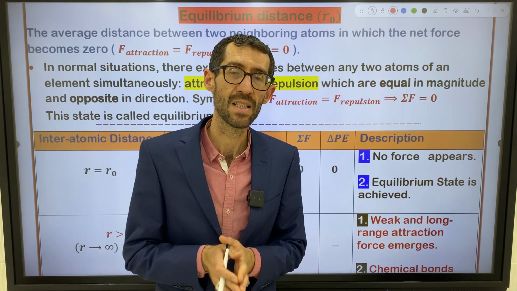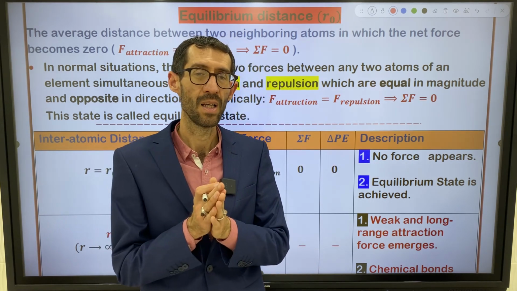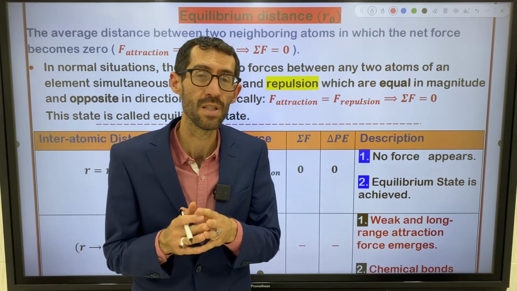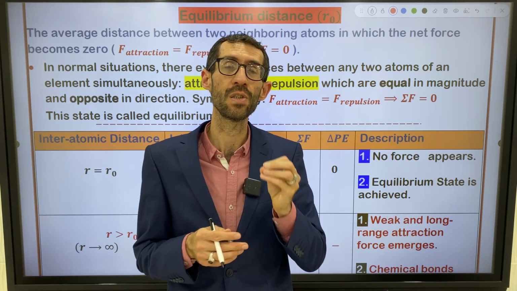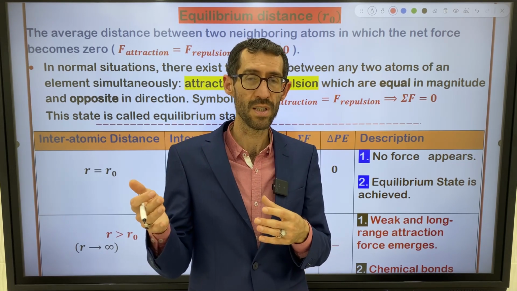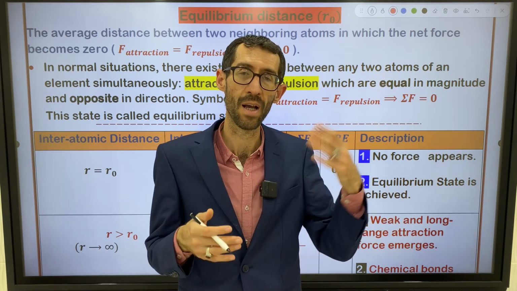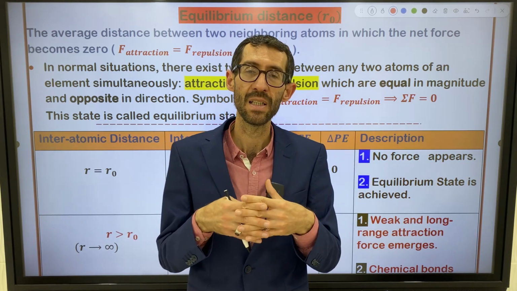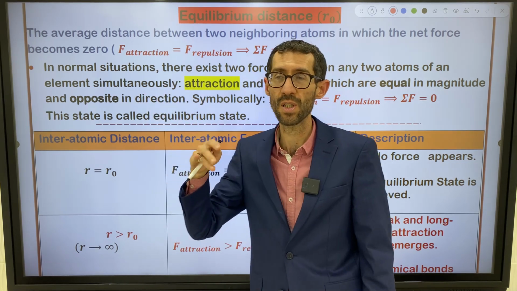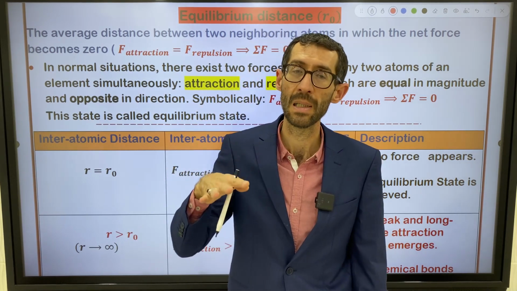What's the equilibrium distance? The average distance or minimum distance between two neighboring atoms in which the summation of forces becomes zero. What do I mean by this summation of forces? I mean summation of interatomic forces becomes zero. It means attractive force balances repulsive force. No one overcomes the other. They completely cancel one another. That's why we have this situation in normal situation, I told you, at normal temperature under the normal pressure.